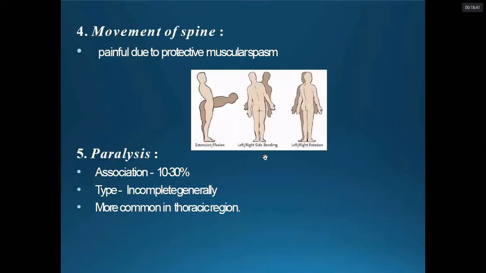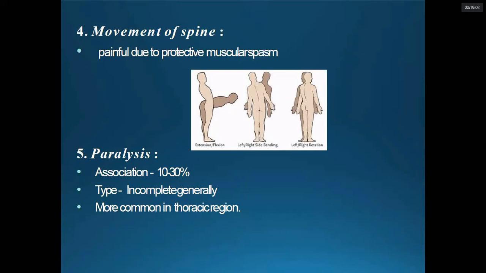Due to the spasm, movement of the spine is restricted in all different planes. Paralysis occurs in up to 10 to 30% of patients, usually incomplete, and is most common in the thoracic region. This is because in the thoracic region the spinal canal is quite narrow, with a small diameter.